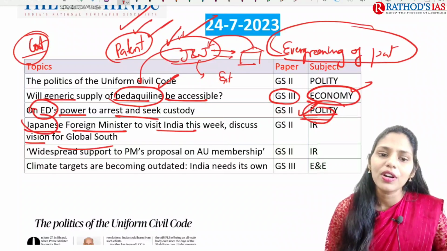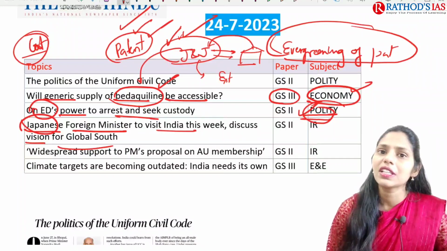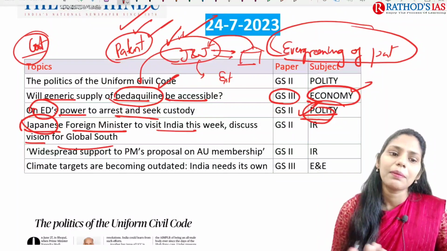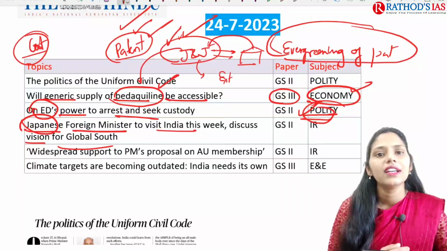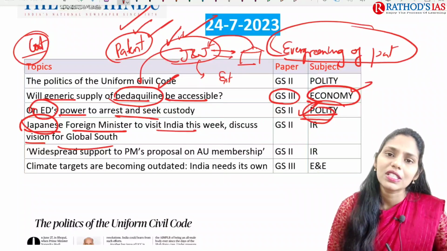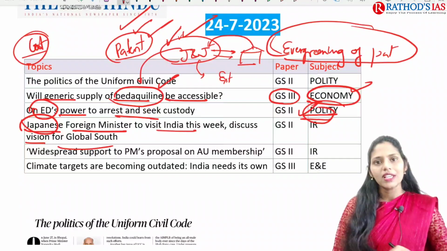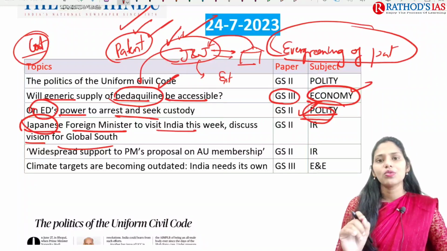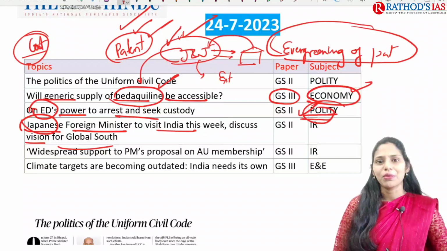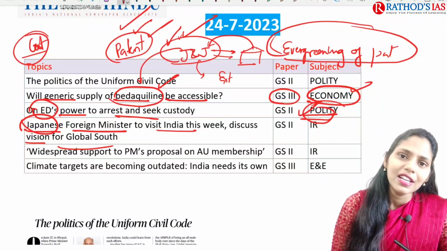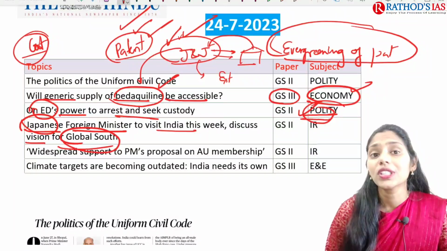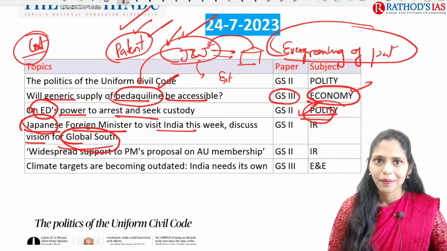Okay, so the Japanese foreign minister is on a visit to countries in Asia and Africa. India is in Asia, right? So he is going to visit India next week, that is in March, and they are going to discuss the vision of global south. Why did I select this article? Because Japan is very important for India, and I am expecting you to give me the answer in the comment box. If not, I will give you the answer in tomorrow's lecture.